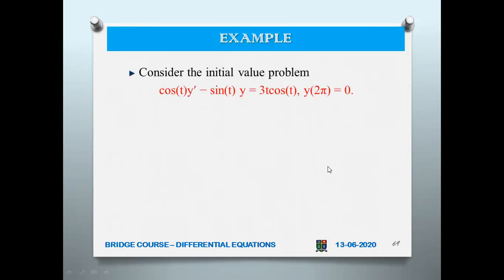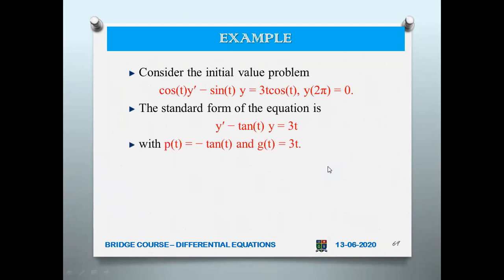So consider this initial value problem: cos t y dash minus sin t into y equal to 3t cos t, with the given initial condition y of 2 pi equal to 0. Now rewrite this. Divide by cos t. You will get y dash minus tan t y equal to 3t. Dividing by cos t, the right hand side is left with 3t. So p of t is minus tan t and g of t is 3t.